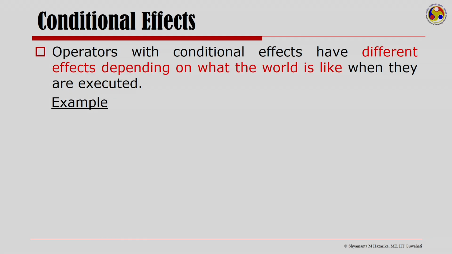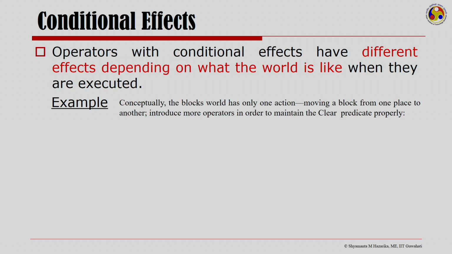Now, conditional effects is about operators which have different effects depending on what the world is like when they are executed. For example, conceptually, if we are talking of the blocks world, then it has only one action. It is about moving a block from one place to another, and we introduce more operators in the blocks world in order to maintain the clear predicate properly.